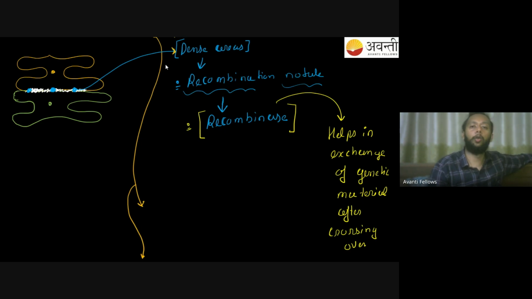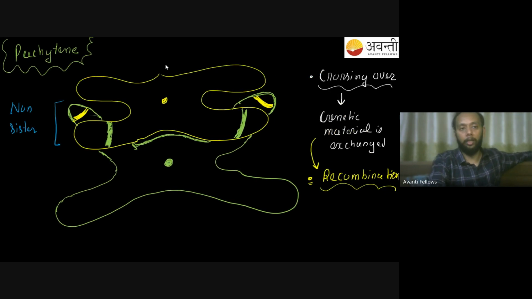In the recombination nodules, you will have the presence of a recombinase enzyme, and this enzyme helps in the exchange of genetic material. So we are doing the crossing over so that we can exchange genetic material, and that can be done with the help of recombinase, and this is what we'll be finding happening over here. So recombination, crossing over, has happened here.